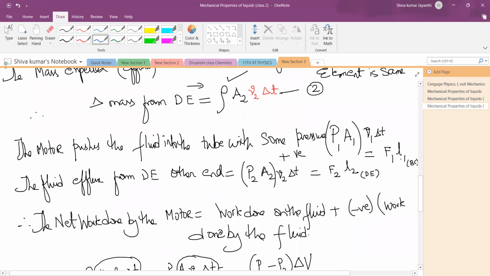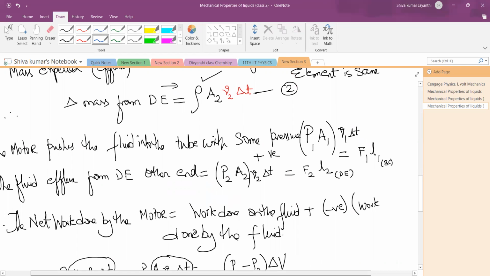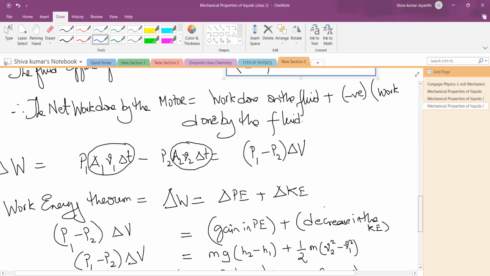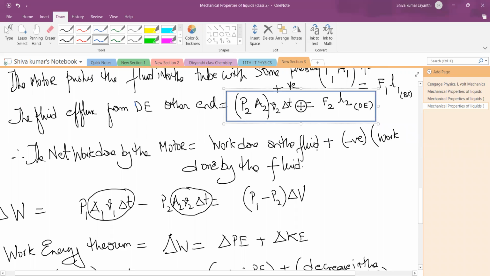So F1 L1 is the work done by the motor on the fluid. Now the work done by the fluid is negative. So what is coming out is negative. The work done by the fluid on the atmosphere is said to be negative. So the fluid efflux from D on the other end is going to be negative, because of sign convention. So net work done is how much? Work done on the fluid plus negative work done by the fluid.